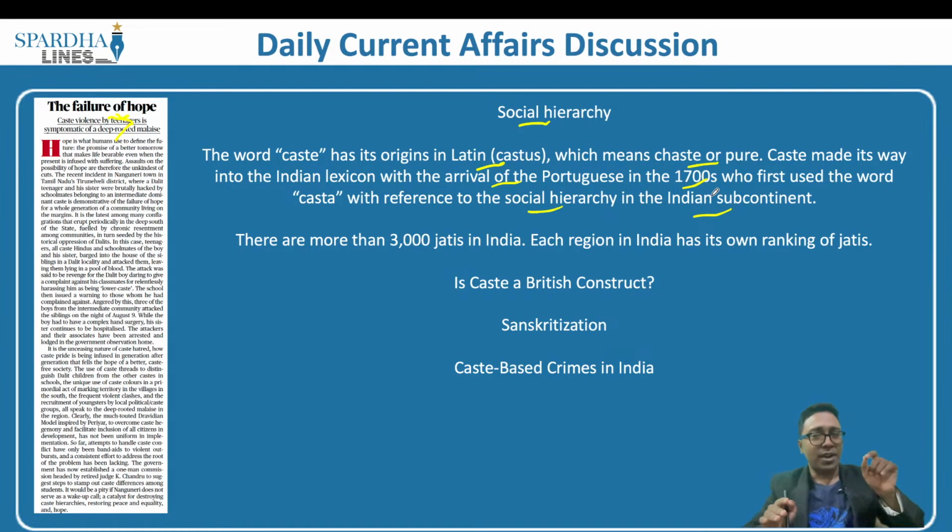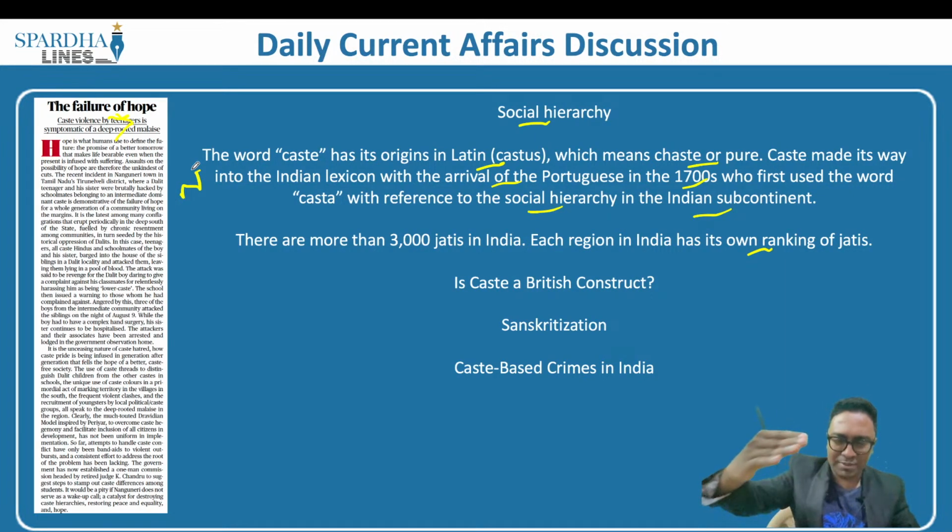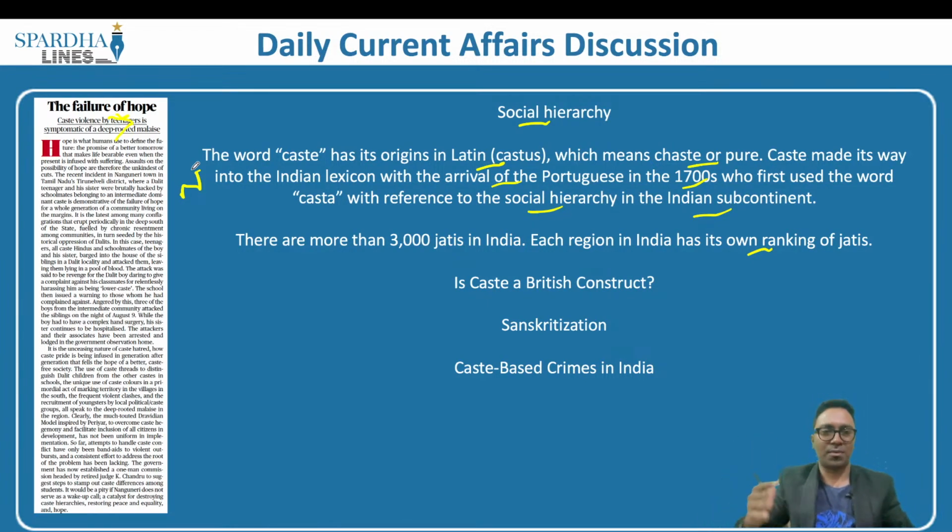In India, we have more than 3000 jatis. Each region in India has its own ranking of jatis. When we consider the northern part of India, we see a clear-cut separation, which means you have the Brahmin community, the Kshatriya community, the Vaishya community, and the Shudra community as well. But in the southern part of India, we have the Brahmin community, while the Kshatriyas and Vaishyas in a few pockets are merged together.